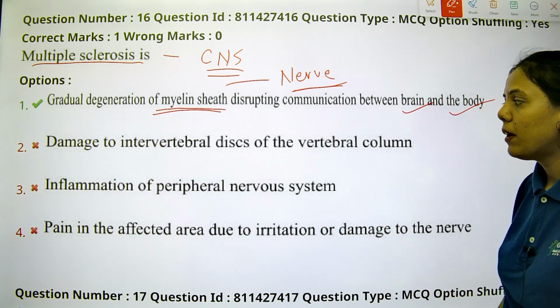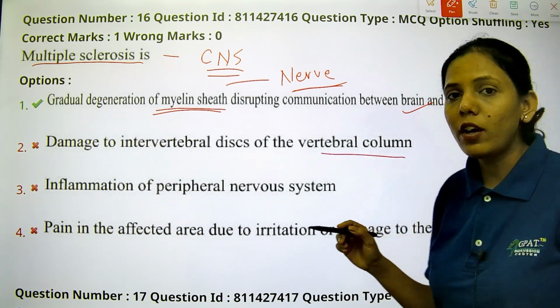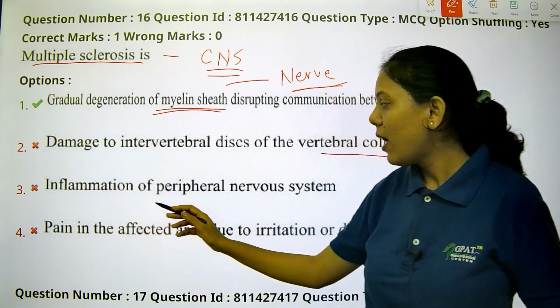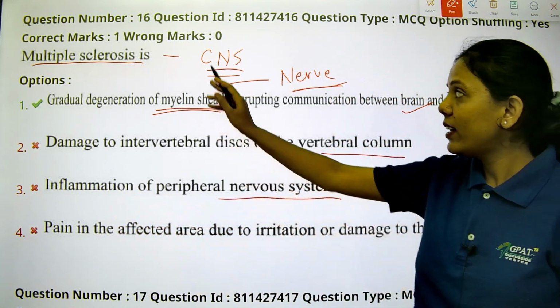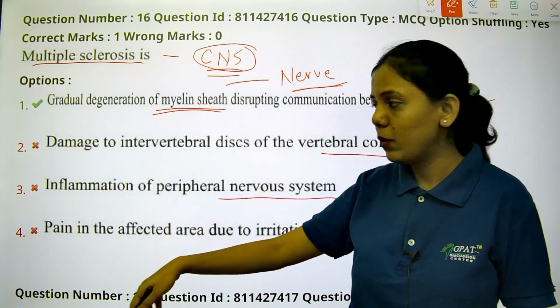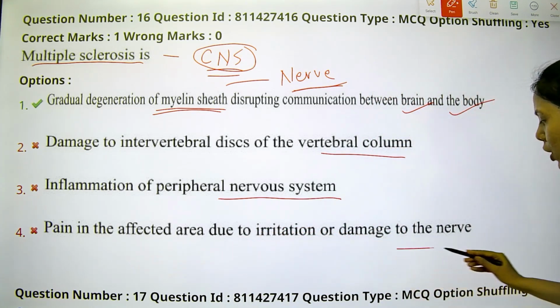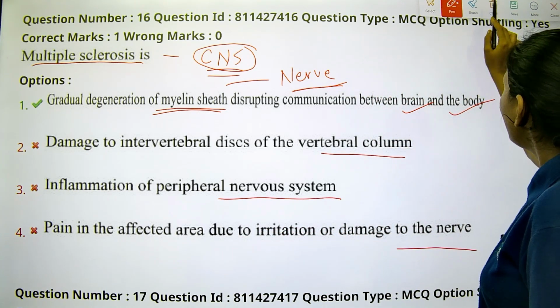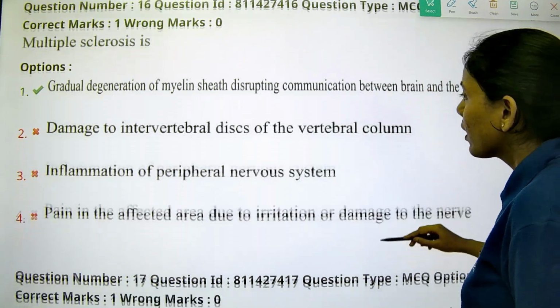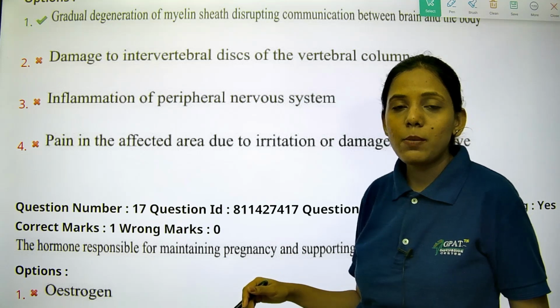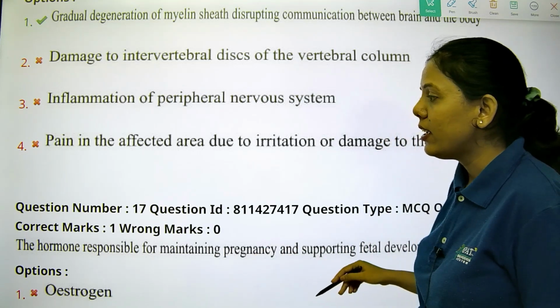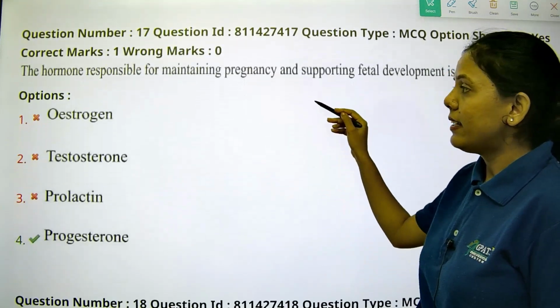Let's see the next option. Damage to intervertebral disc of vertebral column, it is not related to vertebral column. Inflammation of peripheral nervous system, no, it is related to the central nervous system. It is related to the nerves. Pain in the affected area due to irritation or damage to the nerve, it is not related to the pain. But the myelin sheath present around the nerve is degraded. Let's see the next question.